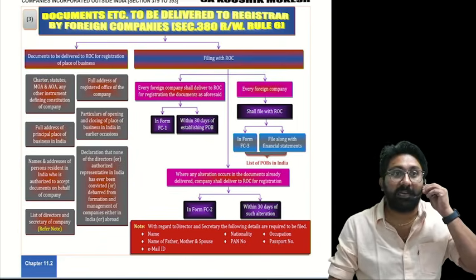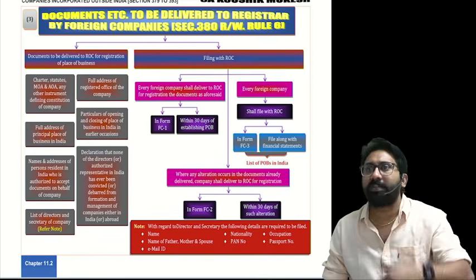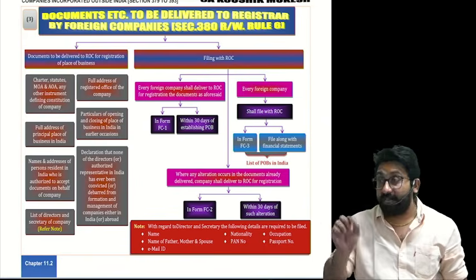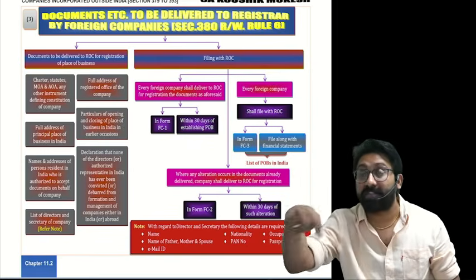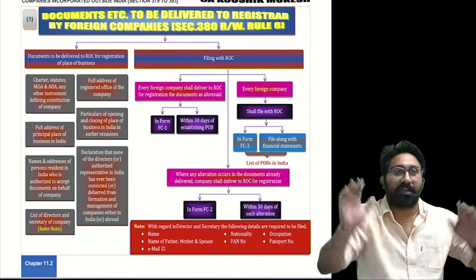When company is a legal person, company also should have an address. What is the address of company? Address of registered office. Therefore, any communication you wanted to make with the company, you should make by sending the notices to the registered office.